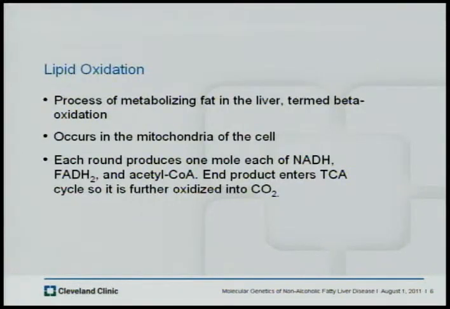Lipid oxidation is also a probable cause of NAFLD. It is a process of metabolizing fat in the liver and is often referred to as beta oxidation. It occurs in the mitochondria of the cell, and each round of lipid oxidation produces 1 mole of NADH, FADH2, and acetyl-CoA. The end product, the acetyl-CoA, enters the TCA cycle so it can further be oxidized into CO2.